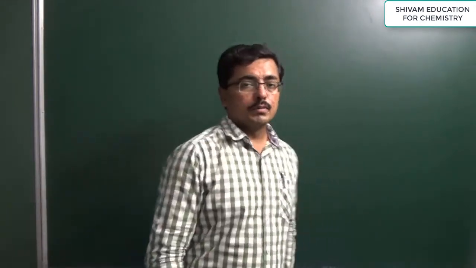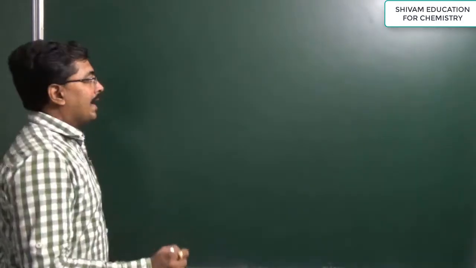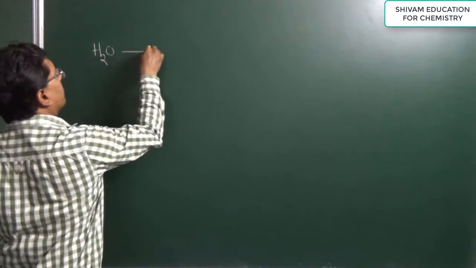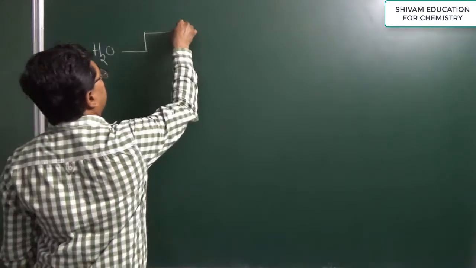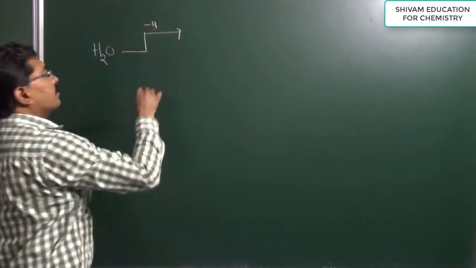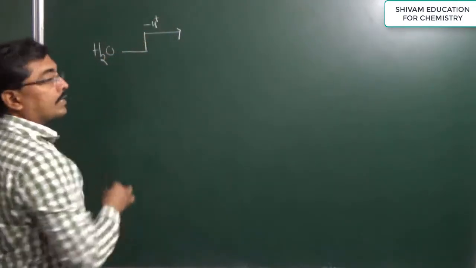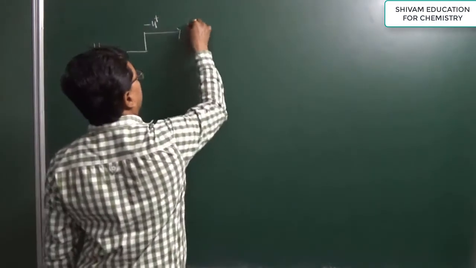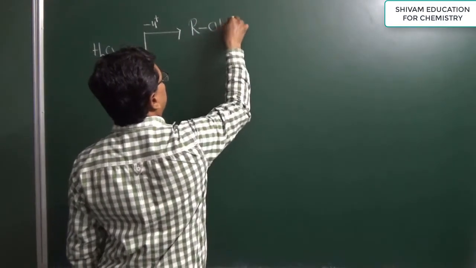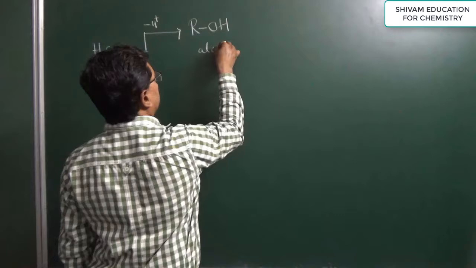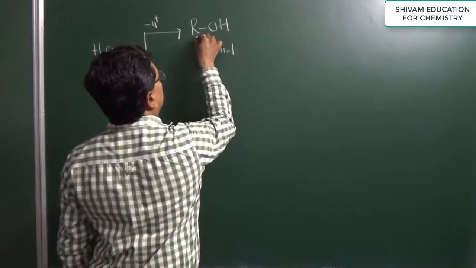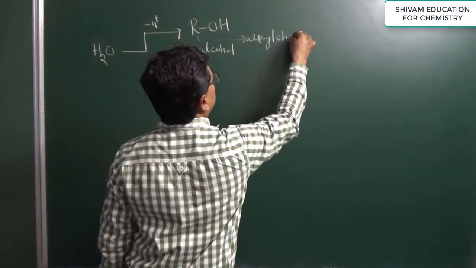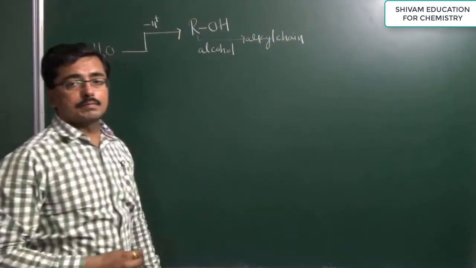Now, alcohol or hydroxyl group: when a hydrogen atom from water is replaced, then we get a hydroxyl group. So suppose one hydrogen atom from a water molecule is replaced by an alkyl chain, then we get a compound known as an alcohol. In alcohol, R is nothing but an alkyl chain.